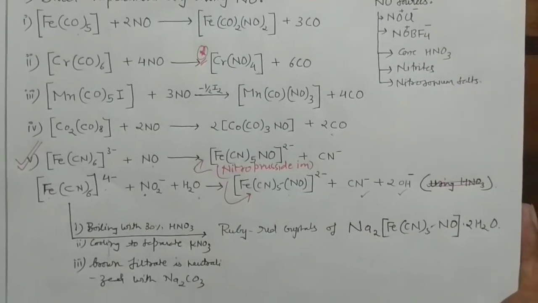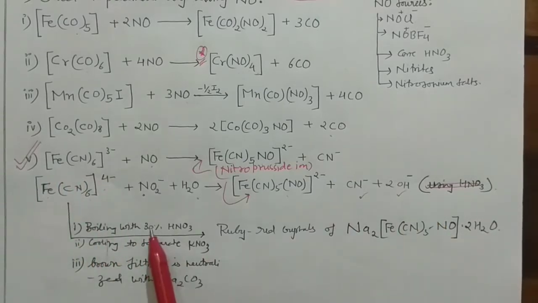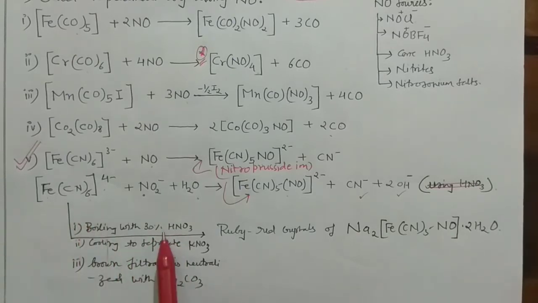And one more important reaction you can do: the same potassium ferrocyanide, you can react with 30% nitric acid. Take this compound and boil it with the 30% nitric acid, cool, and separate the potassium nitrate crystals from there, and after that the brown filtrate is neutralized.